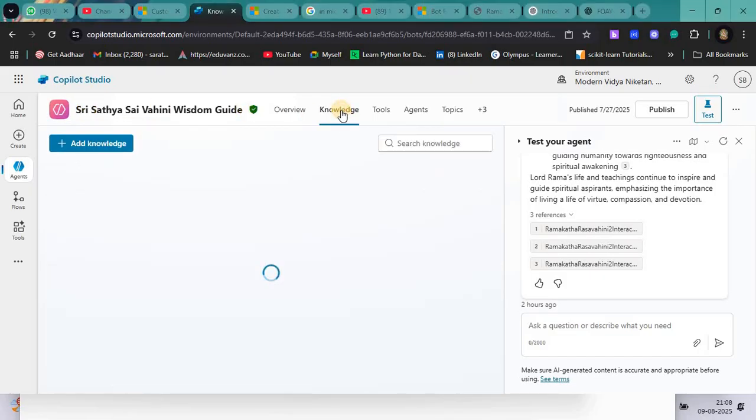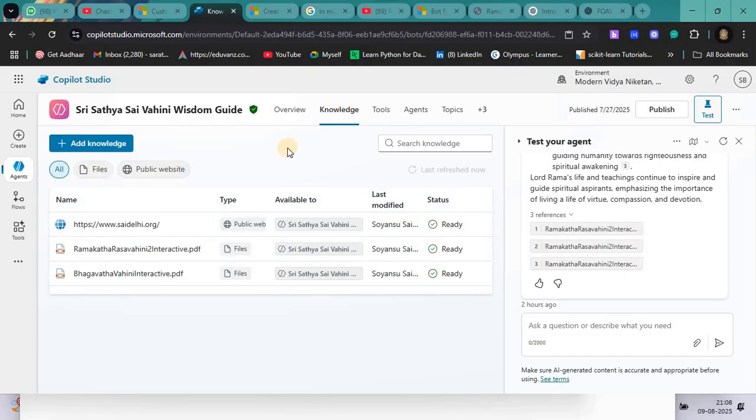Whatever knowledge you feed into the agent, it will learn from it and give the response to the user. Suppose I ask a question, the response comes from the knowledge. So this is the knowledge section of Copilot Studio.